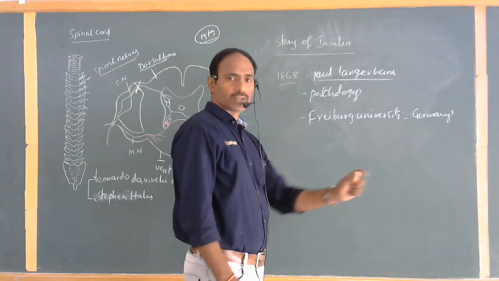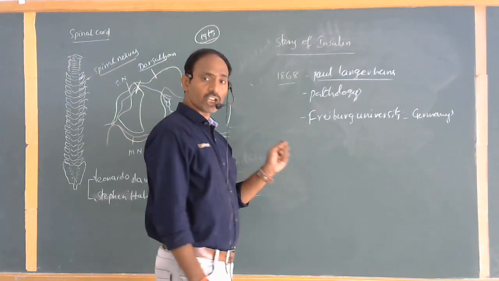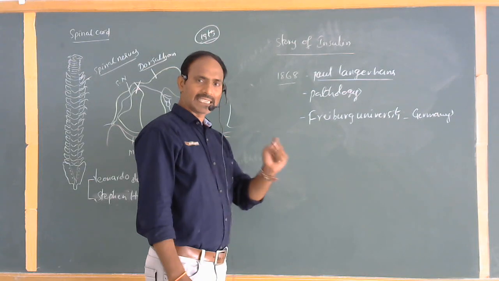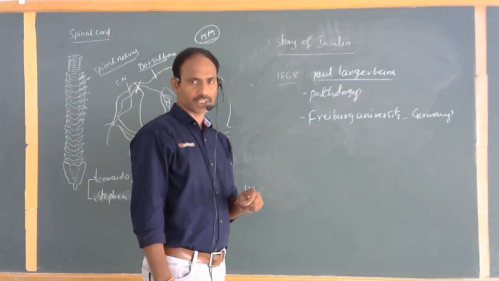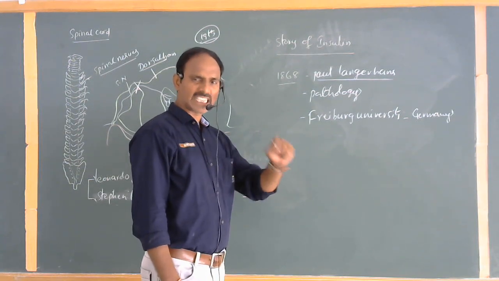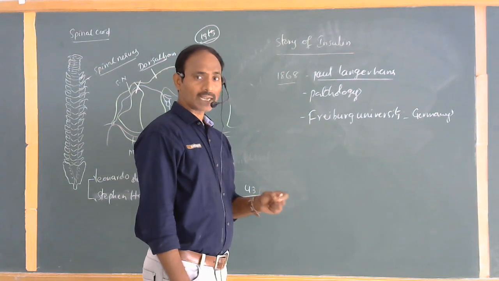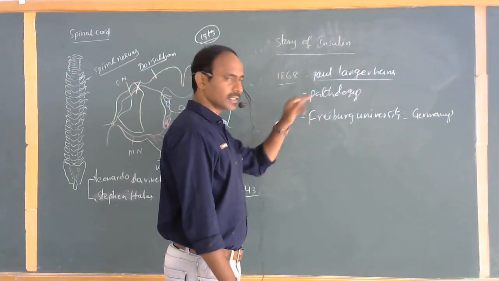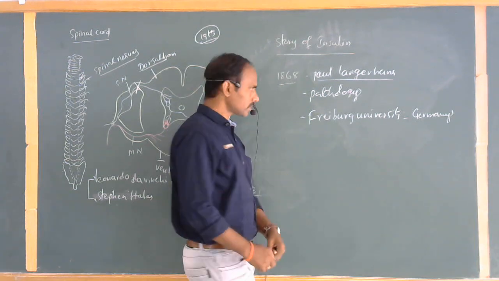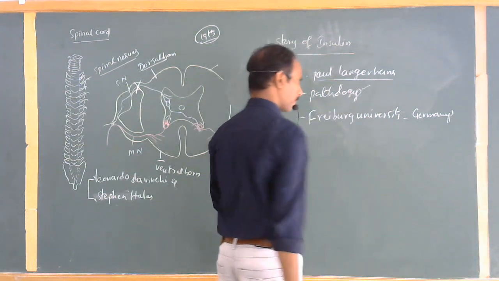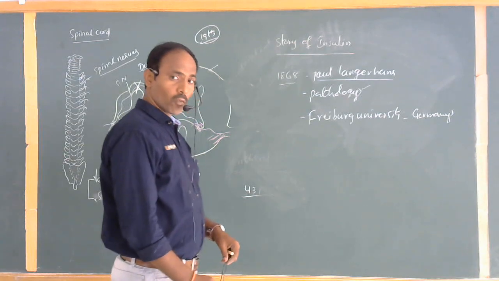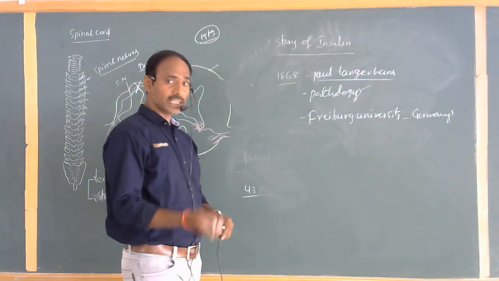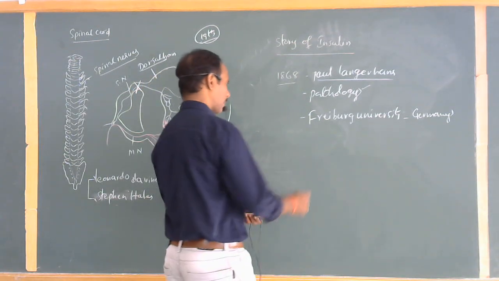Do you know what pathology is? Pathology is a branch of biology dealing with diseases and their conditions: how a particular disease is transmitted to a person, and what the symptoms of that disease are. This branch is called pathology. He is a professor of pathology at Freiburg University in Germany. He was observing a part called the pancreas.